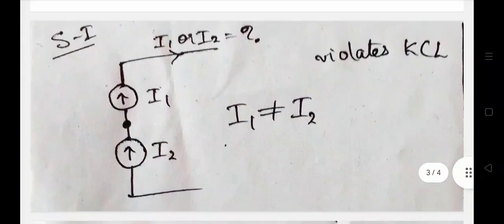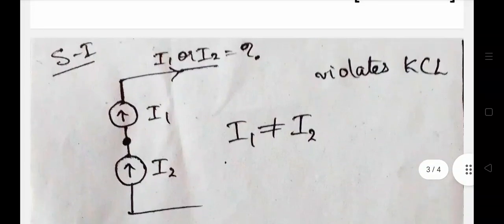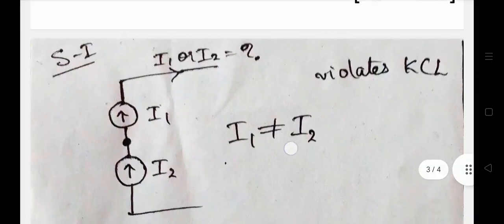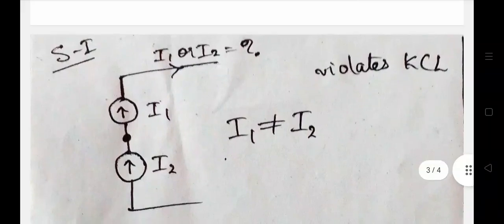Here I1 and I2 are different current values, so we cannot say which current is flowing through this series circuit, whether it is I1 or I2.